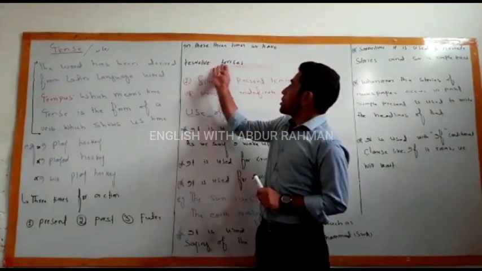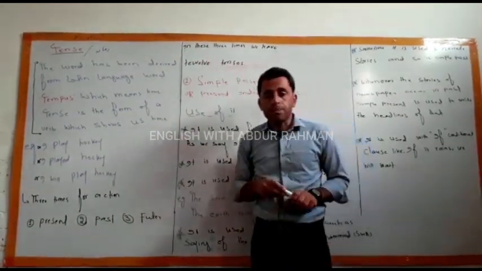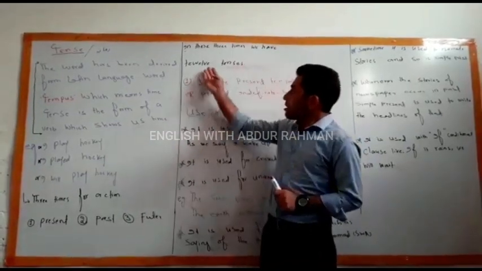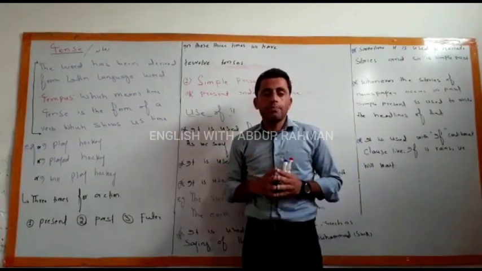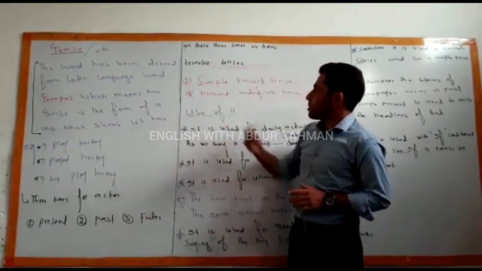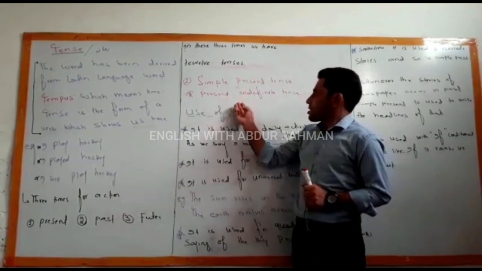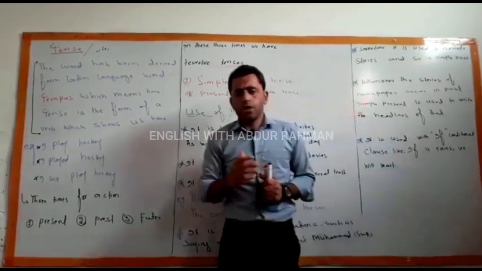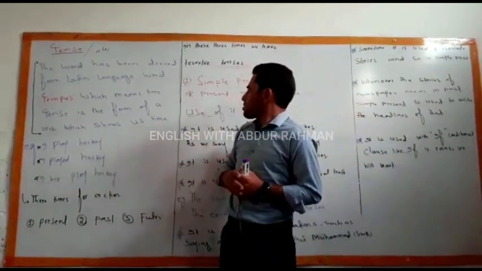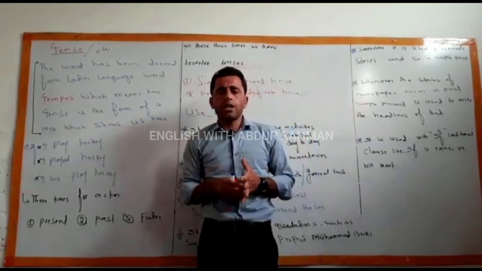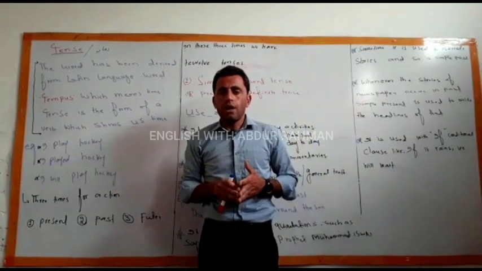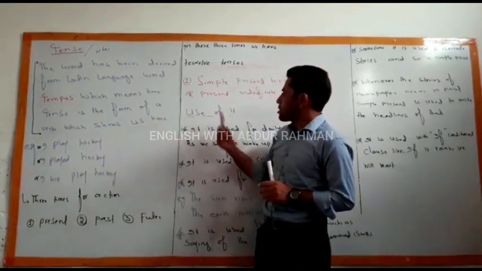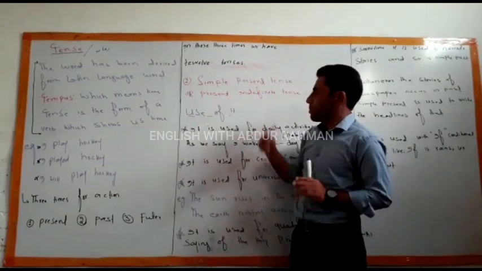Next, in these 3 times we have 12 tenses. We will try to learn the 12 tenses in detail, and in these 3 times we will use these 12 tenses. So first, I have written here simple present tense, or present indefinite tense. According to my knowledge, in Old English it is present indefinite tense, but modern writers and respected modern teachers always use simple present tense. So you can say simple present tense, and you can say simple present indefinite tense.